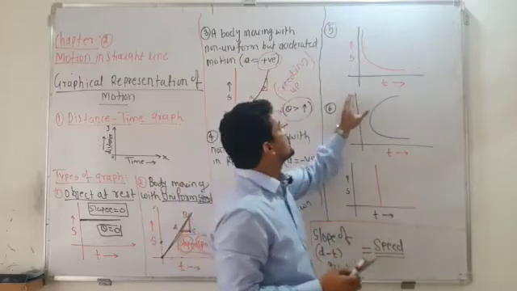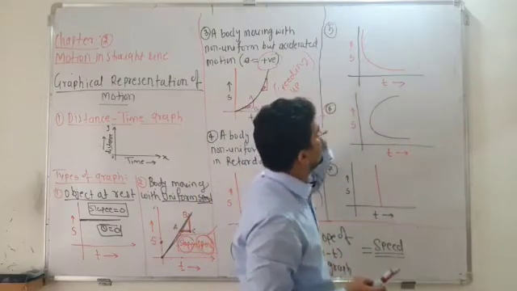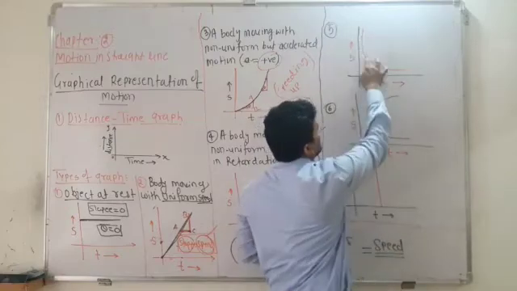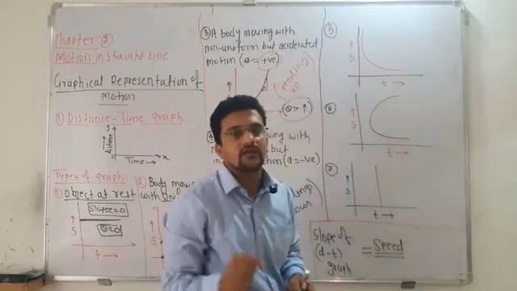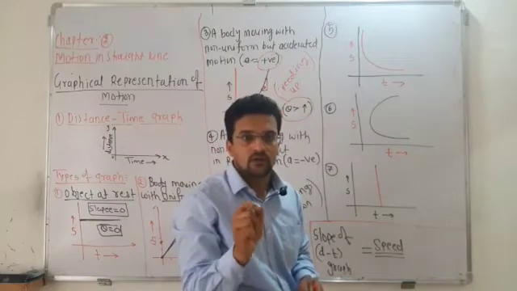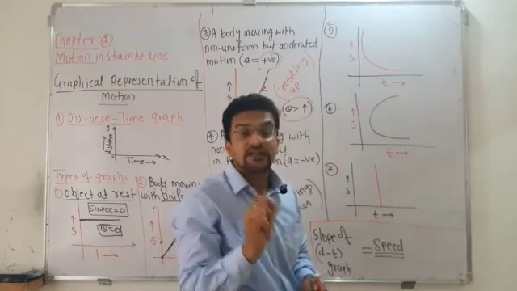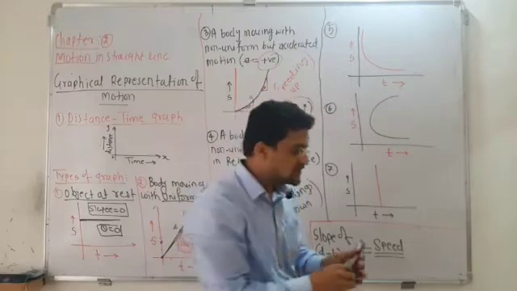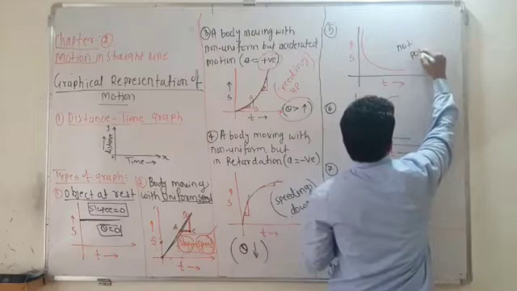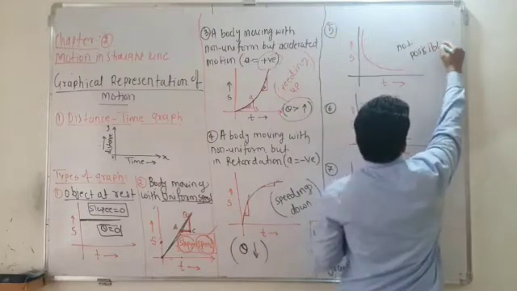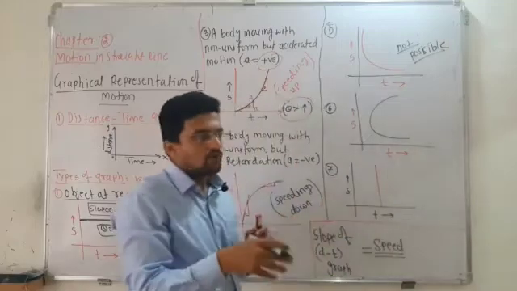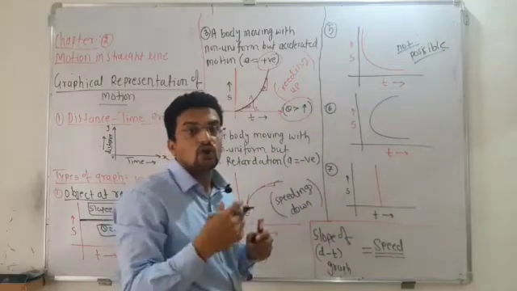Next one, fifth graph. As the time increases, distance goes on decreasing. It never happens, because distance is always a positive quantity. It never decreases. Hence, this graph is not possible. Remember, sometimes the questions will be asked, below given diagram or below given graph, which graph is not possible.